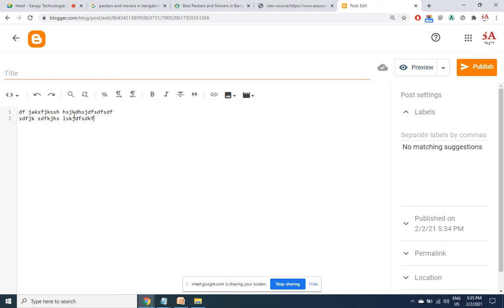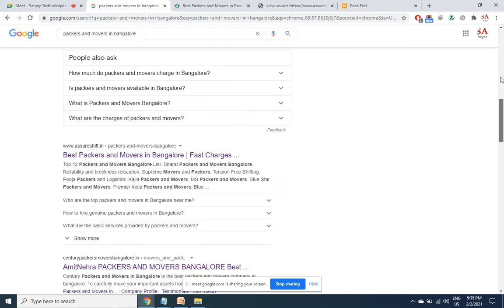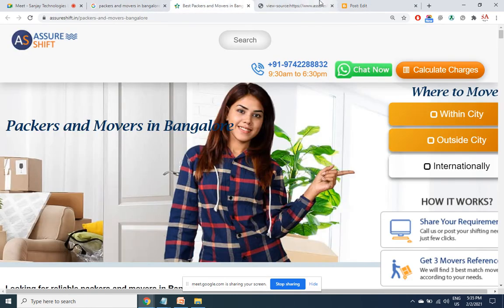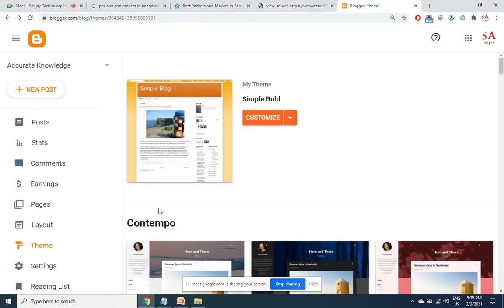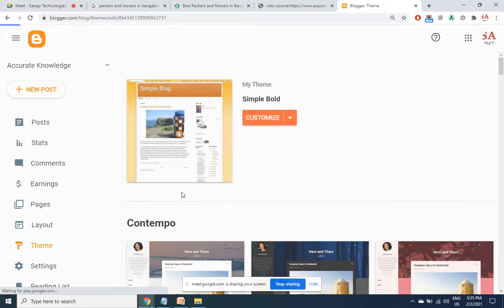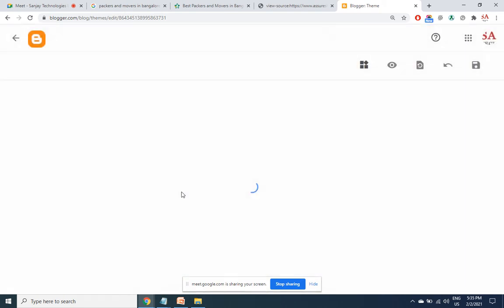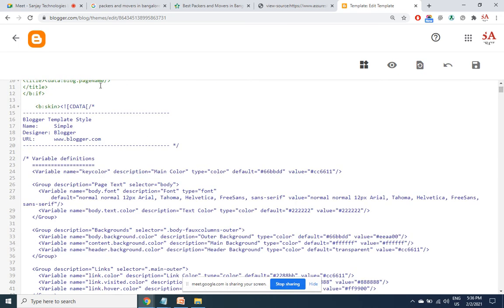How about the home page? In case you want to target only one keyword for the entire website, you have to manually configure the meta description by punching the code here.